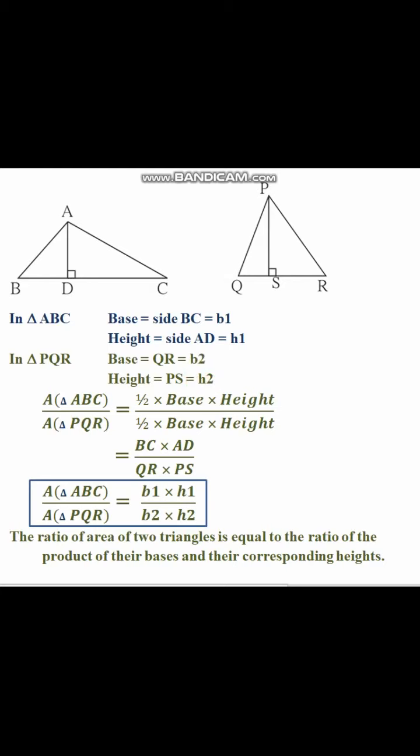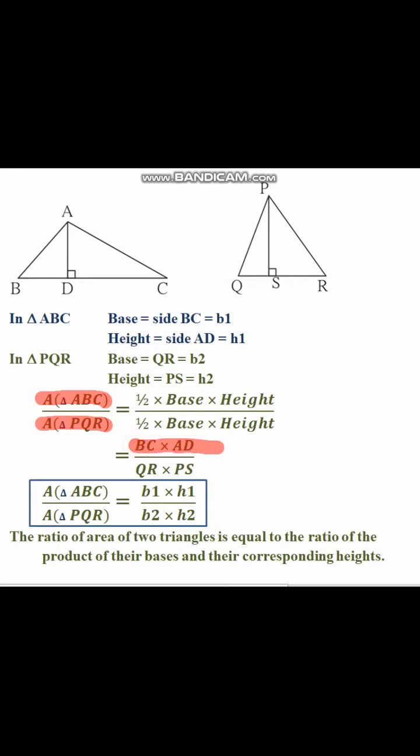Now if we take the ratio of the area of triangle ABC to the area of triangle PQR, we use the formula 1/2 base into height for the first triangle as well as the second. For the first triangle, the base and height will be BC into AD.